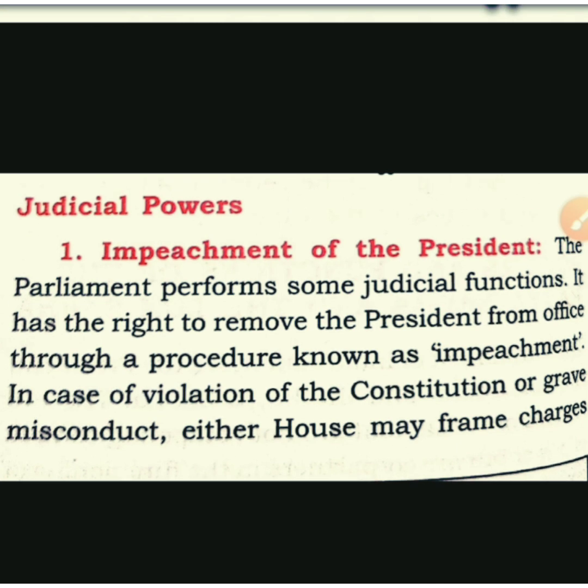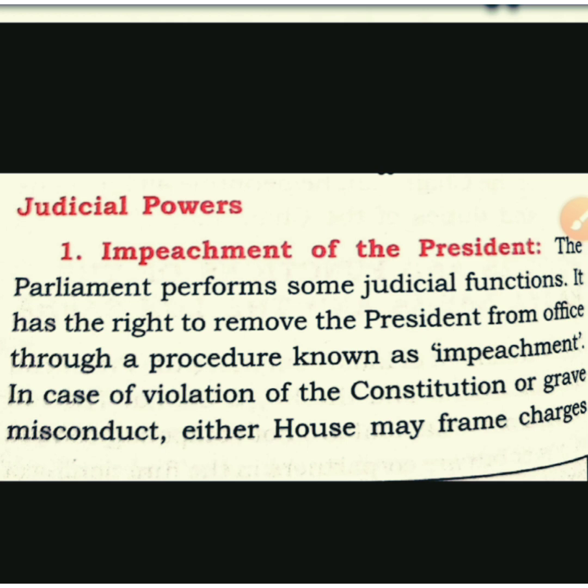So, first case we are going to discuss in this series is impeachment of the president. What is impeachment of the president? It means removal of the president if the president is involved in misbehavior, misconduct, or violation of the constitution. In that case, either house, Lok Sabha or Rajya Sabha, can frame the charges against the president, and it will be investigated.